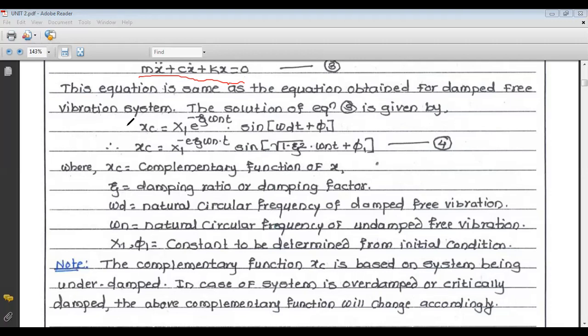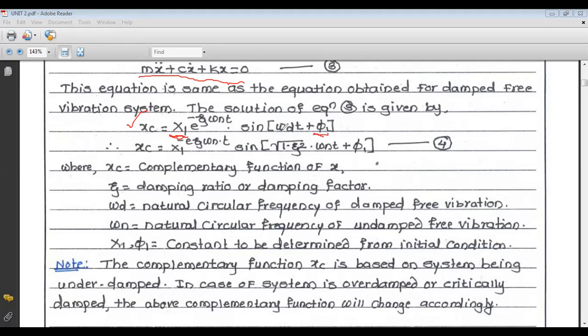Now this x is denoted by xc in the case of the complementary function. We will take this x as x1. So xc is equal to x1 e raised to minus zeta omega n t sine of omega d t plus phi 1.